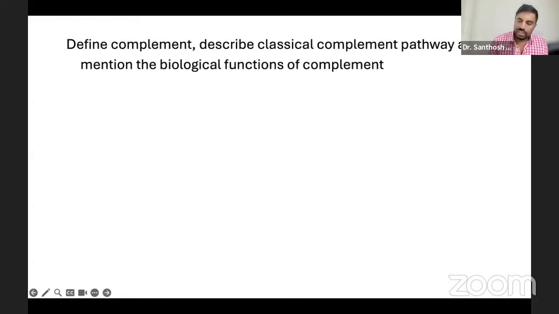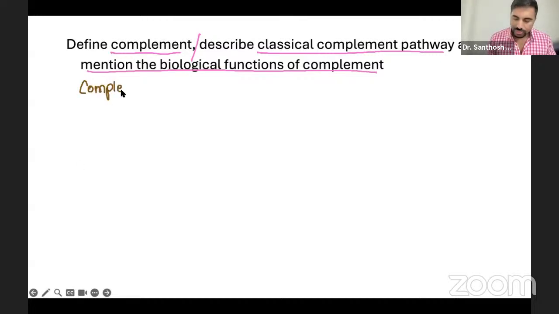Next is to define complement, describe the classical complement pathway and mention the biological functions of complement. It's very simple, easy. Complement are proteins which occupy 5% of plasma protein.